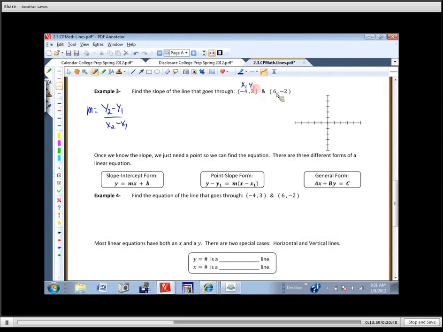So we're going to do y2. Okay, everybody watch, please. We're going to do y2, which is negative 2, minus, write the minus, and then go find y1. y1 is 3.